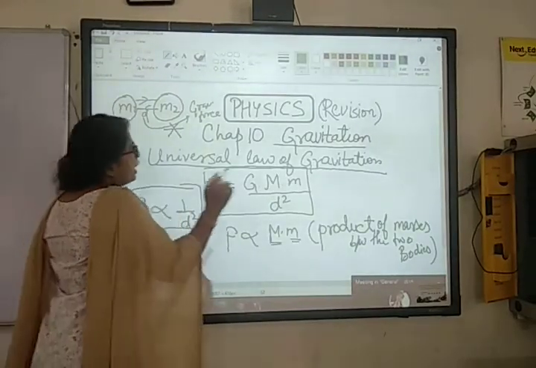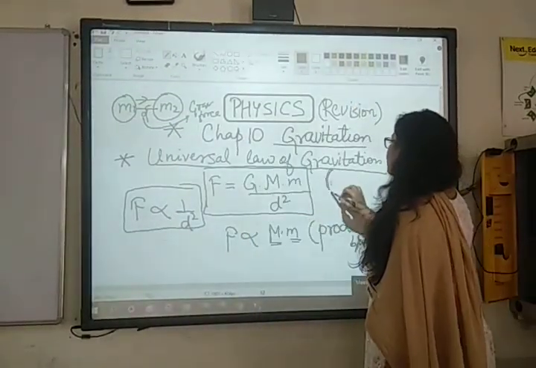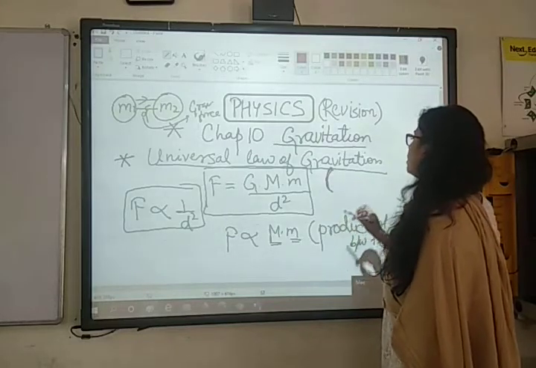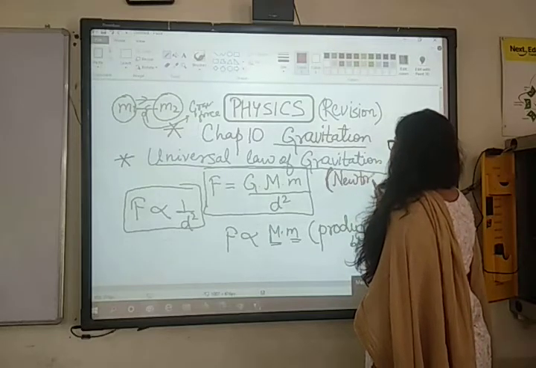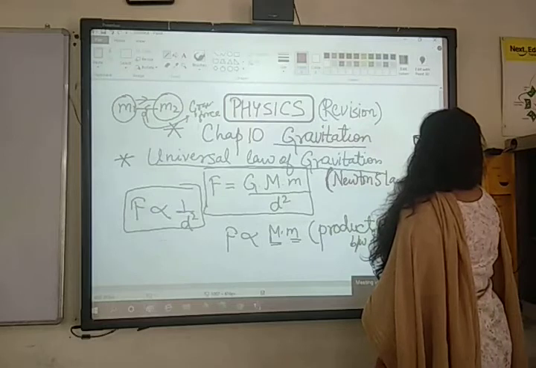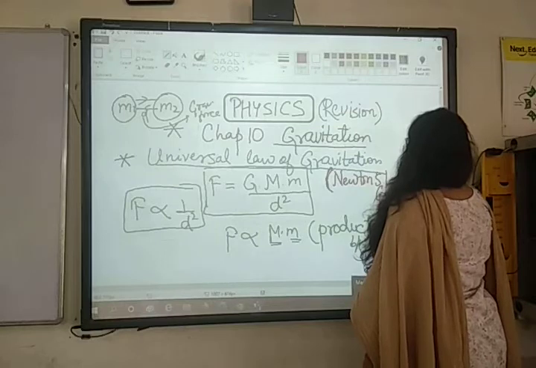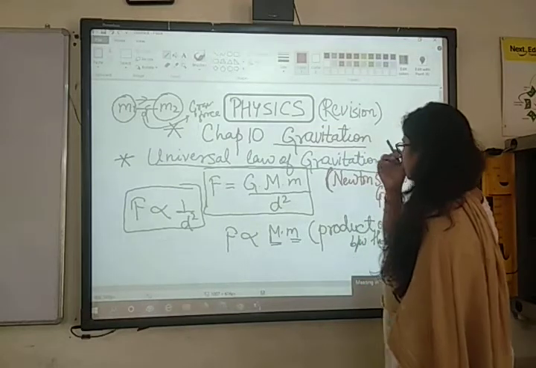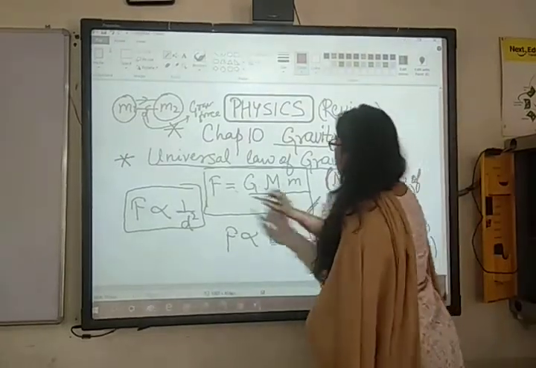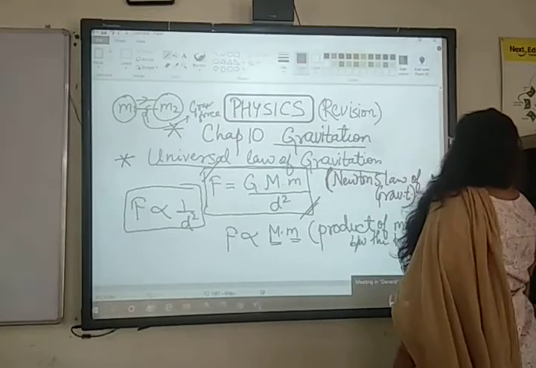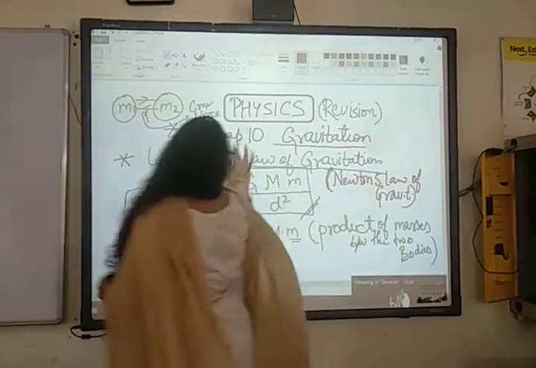और हाँ, one more thing that is very important. You have to know that this universal law of gravitation is also known as. किस साइंटिस्ट को इसका नाम दिया हुआ है? Newton's law of gravitation. Newton ने ही इसको derive किया था. That is why this name is also on his name. तो Newton's law of gravitation बोलते हैं, universal law of gravitation बोलते हैं. And जो बेटा जो article है ना, just send me on WhatsApp during class. I'll answer. ठीक है? अभी I don't have it. I'll just revise this.